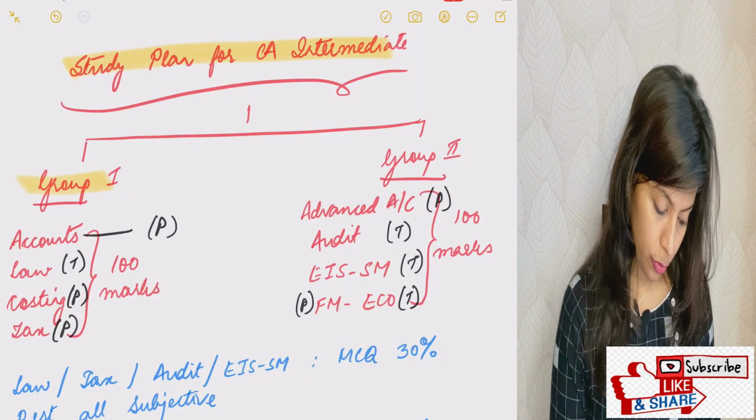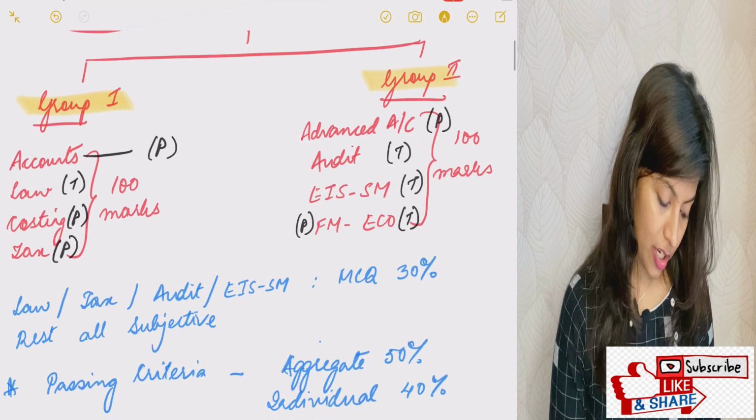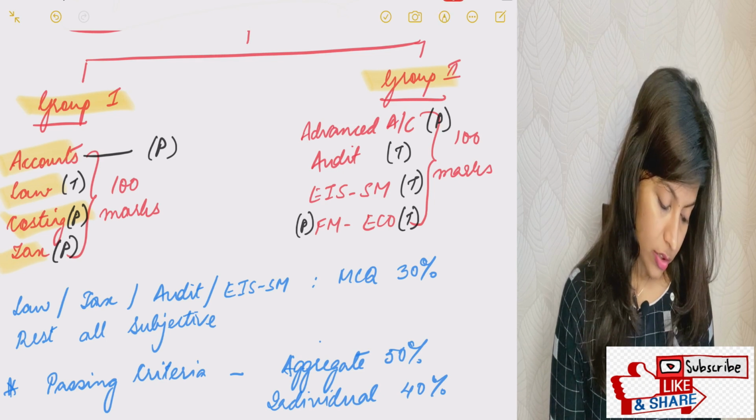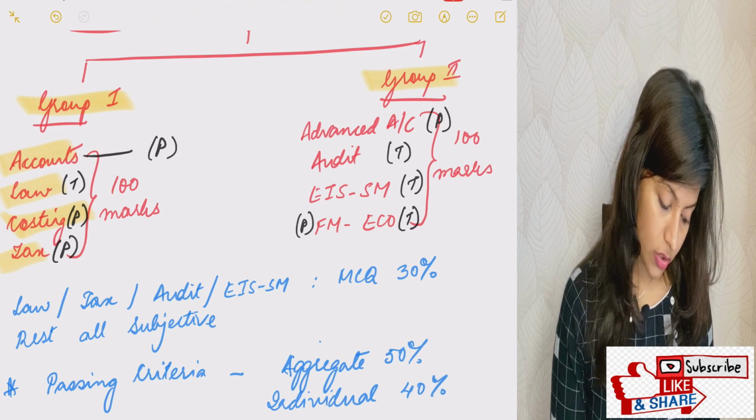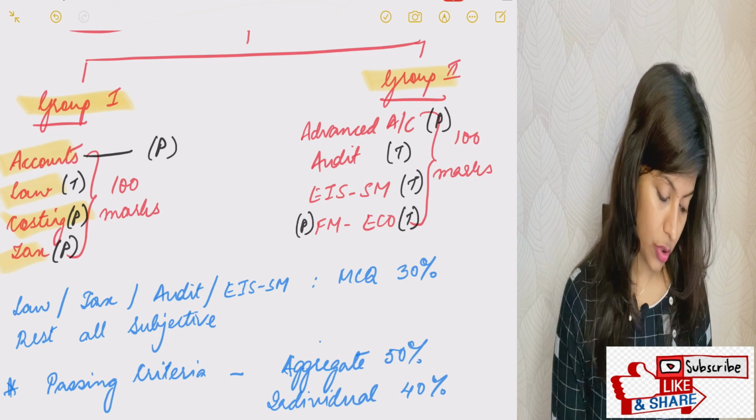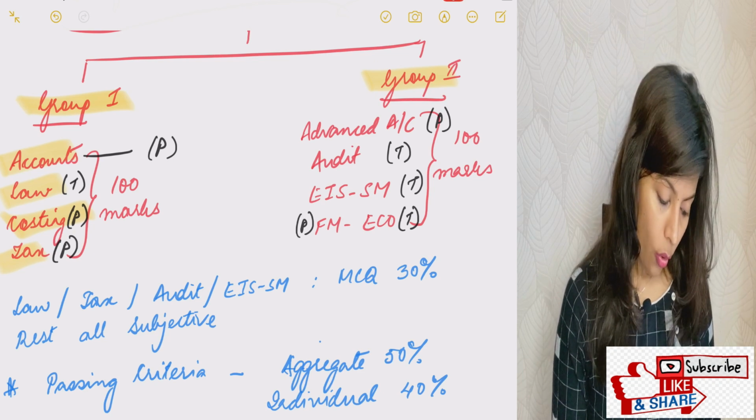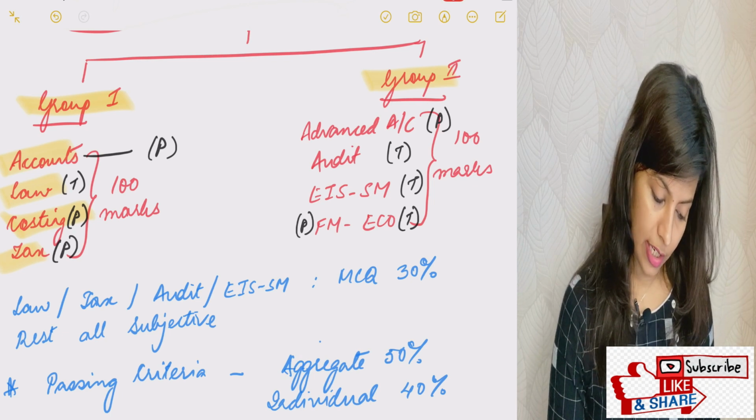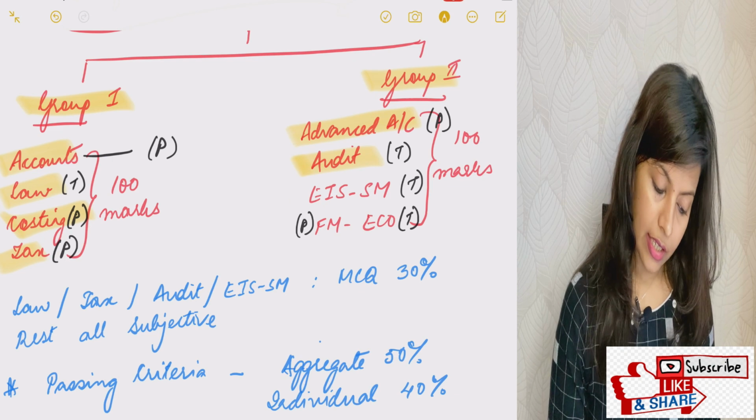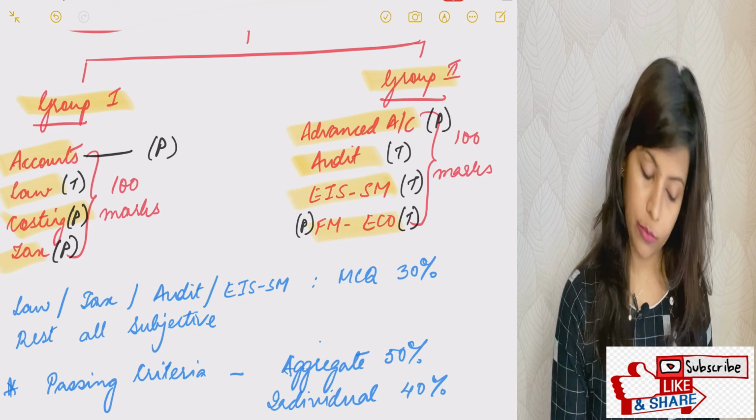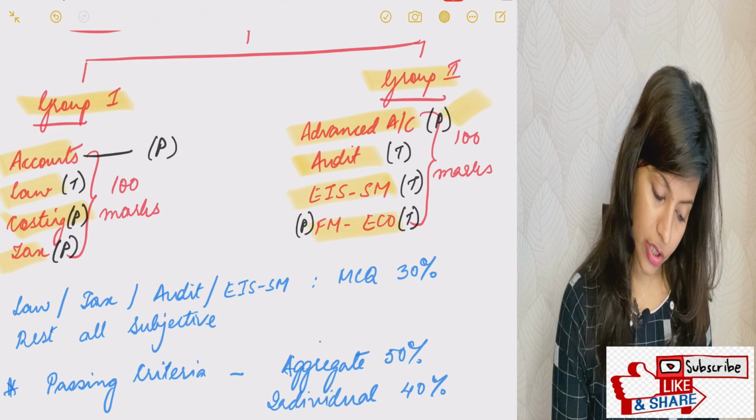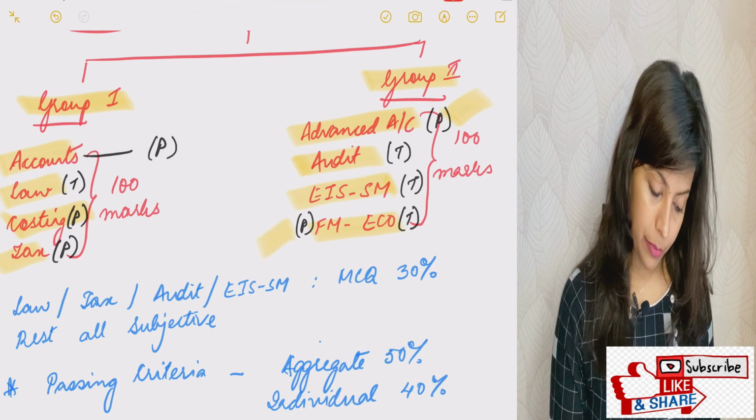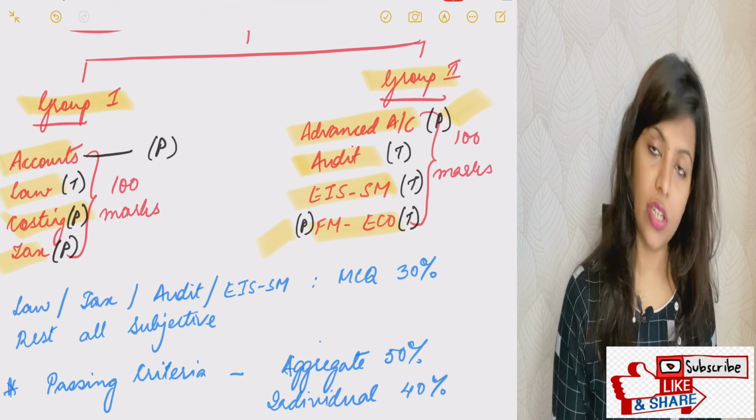There are two groups in CA Intermediate. Group 1 has accounts, law, costing, and tax. From these subjects, three are practical: accounts, costing, and taxation, and law is a theoretical paper. All come for 100 marks, 3 hours duration. In Group 2, there are advanced accounting, audit, EIS SM, FM, and Eco. From these, advanced accounting and FM are practical subjects. The rest are theory papers, 100 marks each and 3 hours duration.